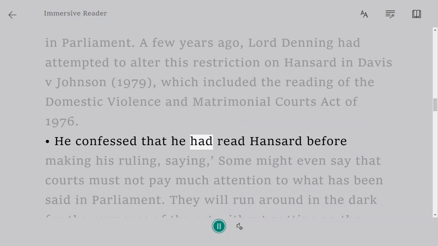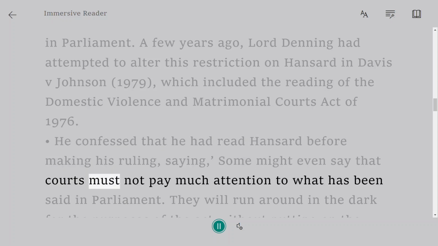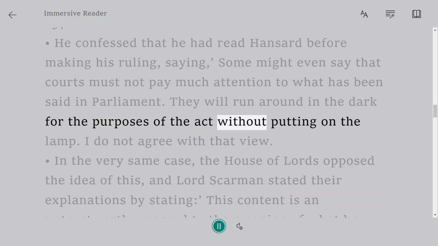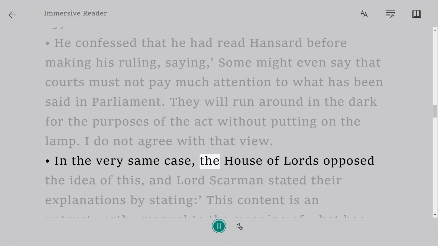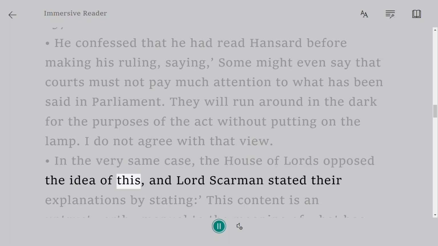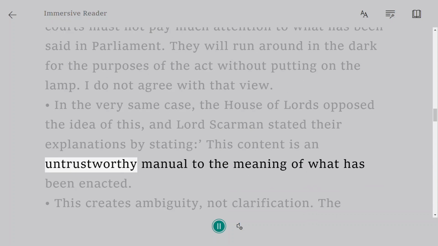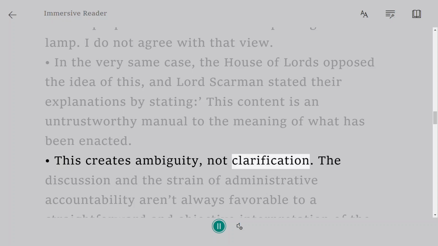He confessed that he had read Hansard before making his ruling, saying, "Some might even say that courts must not pay much attention to what has been said in Parliament. They will run around in the dark for the purposes of the Act without putting on the lamp. I do not agree with that view." In the very same case, the House of Lords opposed the idea of this, and Lord Scarman stated their explanations by stating that this content is an untrustworthy manual to the meaning of what has been enacted. This creates ambiguity, not clarification.